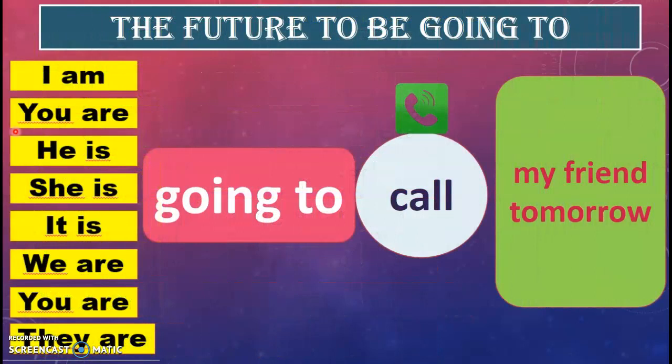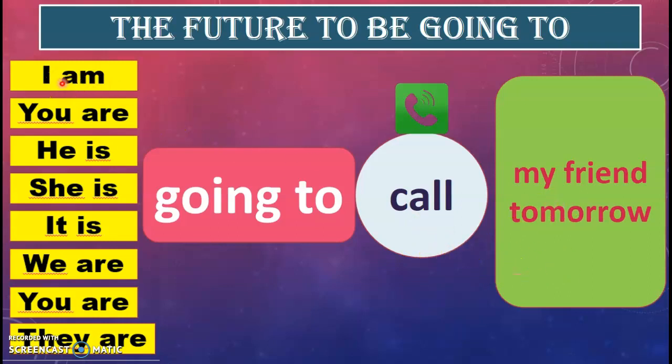Okay, so now we're going to study the future to be going to. Eso es lo que vamos a ver, el futuro, y vamos a usar la partícula to be going to. First of all, we're going to use the verb to be. Remember, I am, you are, he is, she is, it is, we are, you are, they are. And then going to, and then a verb. In this case, we're going to use call, that in Spanish is como llamar, and the complement.